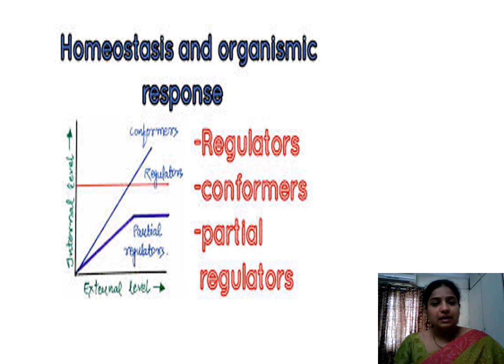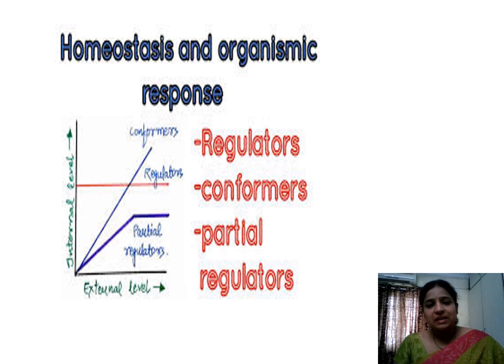Now we can see the other one, which we call partial regulators. The mechanism we can observe here is that these organisms change their internal environment with the external environment only to a certain extent. After that, though there is an increase or change in the external environment, the internal environment is always maintained stable. Such organisms we call partial regulators or partial conformers.